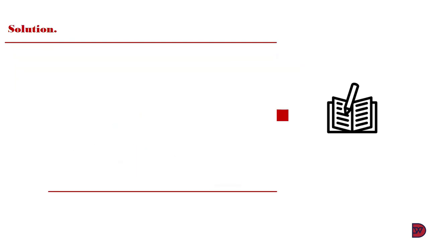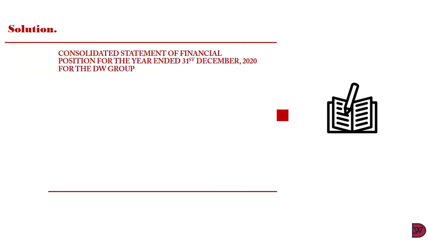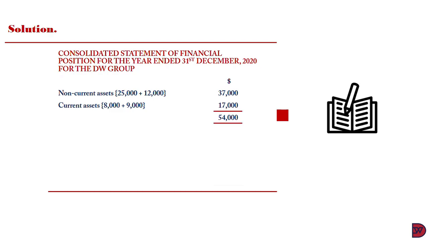So, coming to the solution, the consolidated statement of financial position as at 31st December 2020 for the DW group is as follows. We start with the non-current assets. We add those for both parent and subsidiary, giving us 37,000. Then the current assets give 17,000, and the total assets column gives 54,000. As I mentioned earlier, the investment here will not feature in the consolidated statement, but in the individual account of the parent, it will be there as seen.